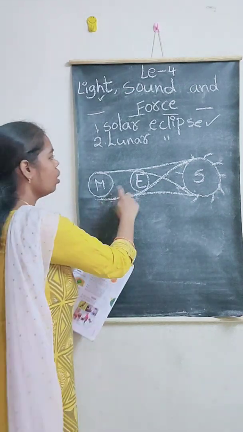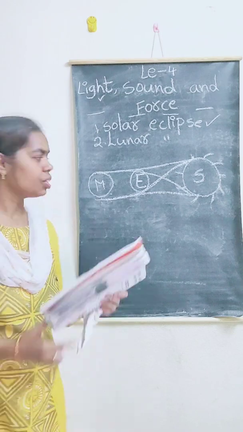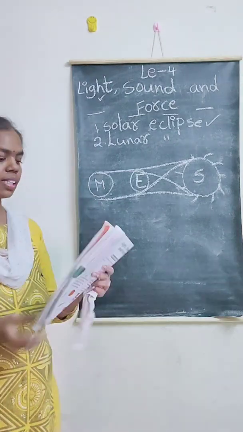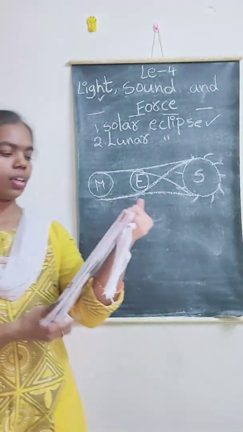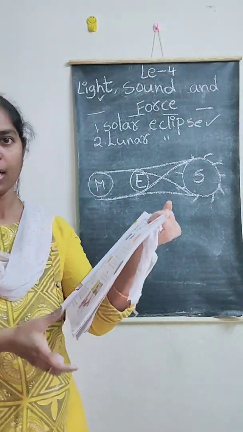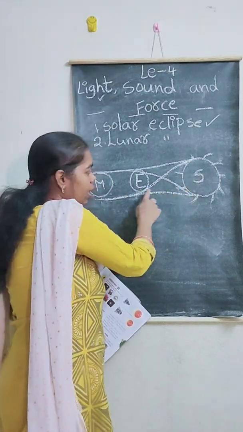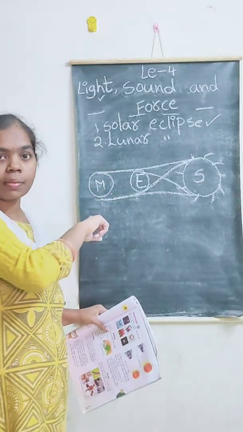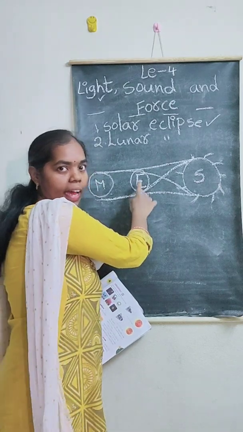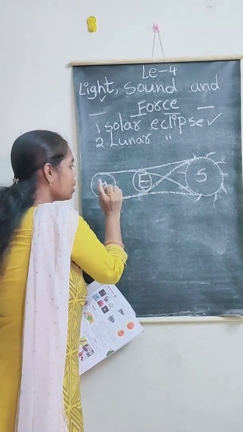Then here we can't see the moon. This type of eclipse is called lunar eclipse. What is this? Lunar eclipse. When the earth blocks the light of the sun, that is a lunar eclipse. But in a solar eclipse, the moon blocks the light of the sun. Here, earth blocks the light of the sun, as well as earth's shadow is falling on the moon.